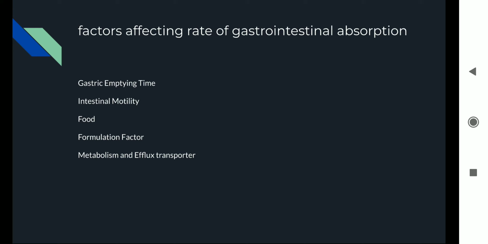In the plasma, it can get bound to certain protein molecules, such as albumin, globulin, etc. The rest of the drug, which is in free form, gets distributed at different sites. It can get stored in tissues such as the adipose tissue, lung tissue, liver tissue, etc. Or it can go to the site of action, that is cell receptors, the actual place where this drug is useful.